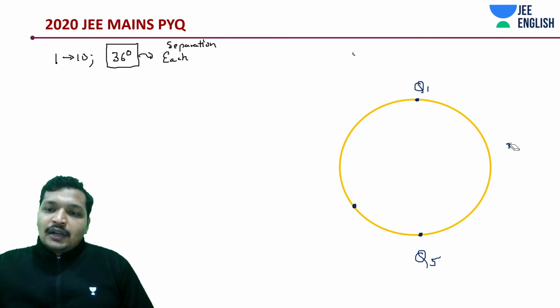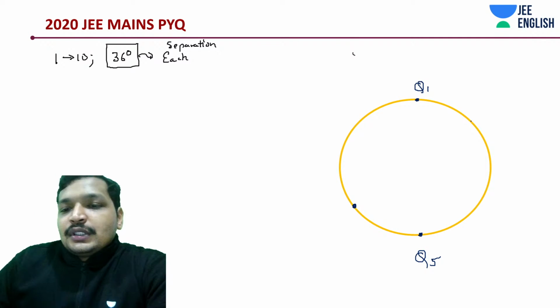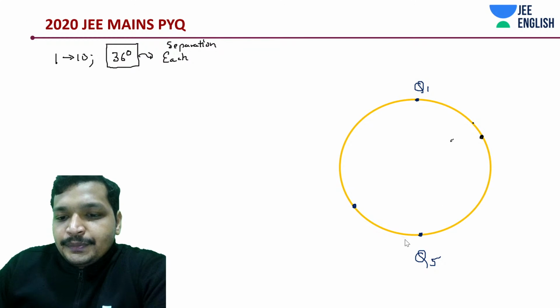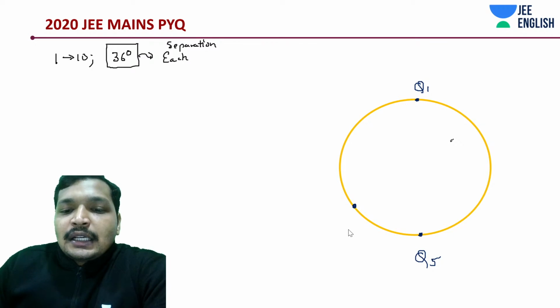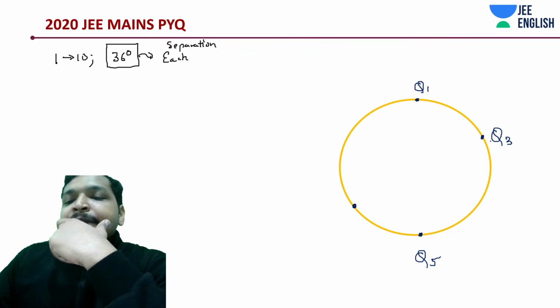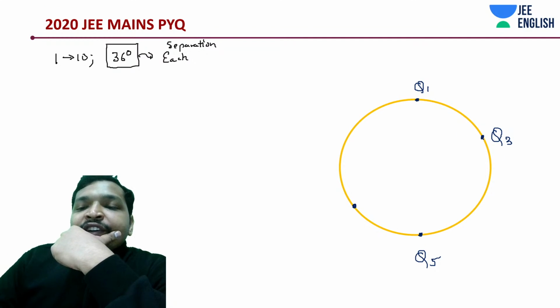Let's do this. So this is 36 degrees. There should be some 72 degrees. Okay, Q2. There is actually a small confusion. Let's have a look at it. Anyway, that is the way to go about the question in your exam. This is Q3 at an angle of how much? 72 degrees.